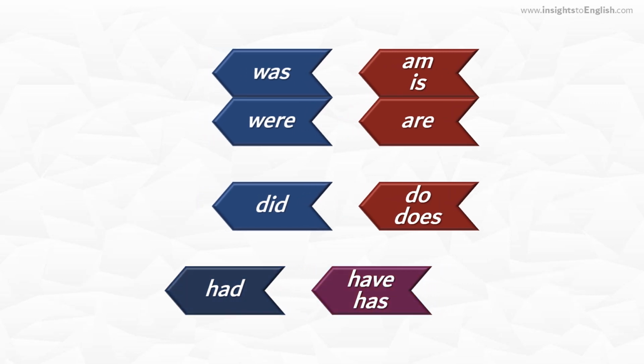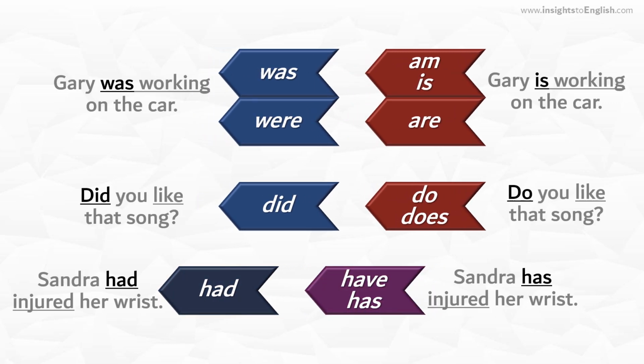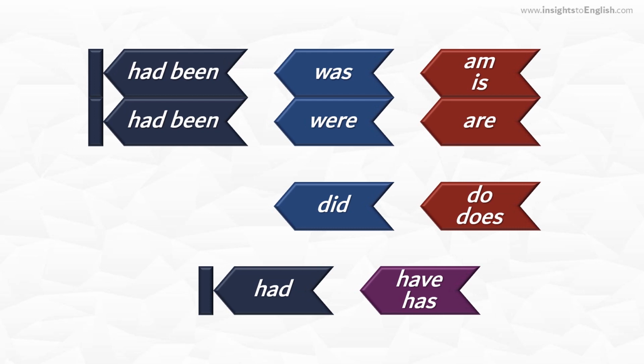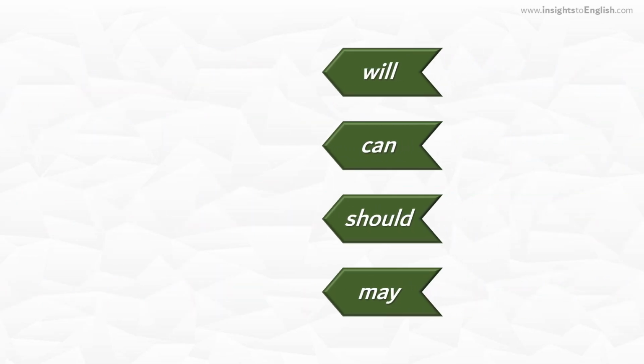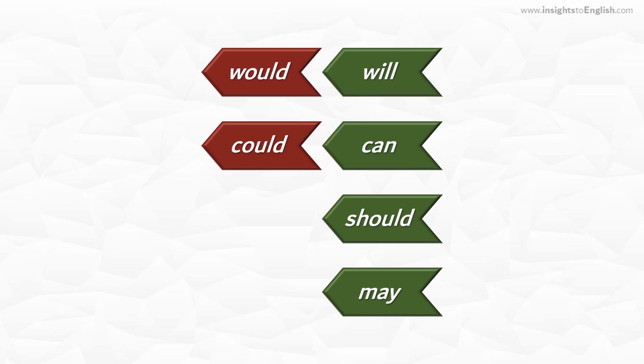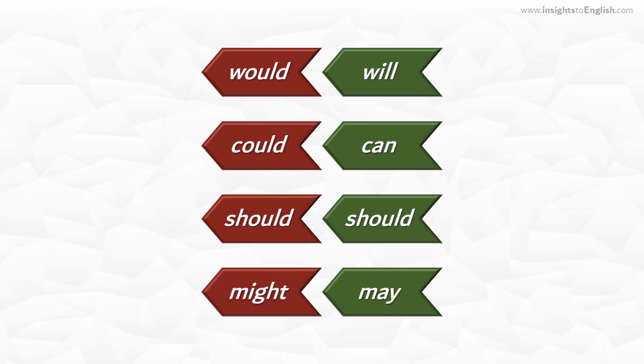We use the same shift when they're helping verbs. See how they apply to different tenses and structures? Notice that in each case, we alter the helping verb, but the main verb remains the same. If we shift back further, was and were become had been, regardless of whether to be is the main verb or a helping verb. Okay, now modals are another type of auxiliary verb, so let's look at the most common ones. Will becomes would, can becomes could, should works for both future and present, and may becomes might.